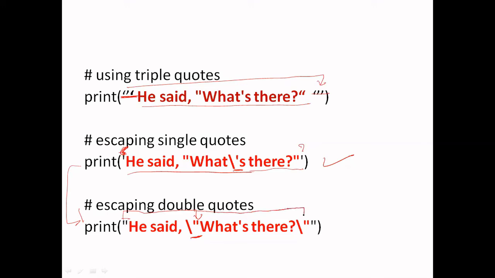It finds a double quote here, but there is a backslash symbol, so this will also be ignored. We go further and this is now the ending double quote. So now this string is written inside this double quote. This is a valid example, and there is no syntax error.